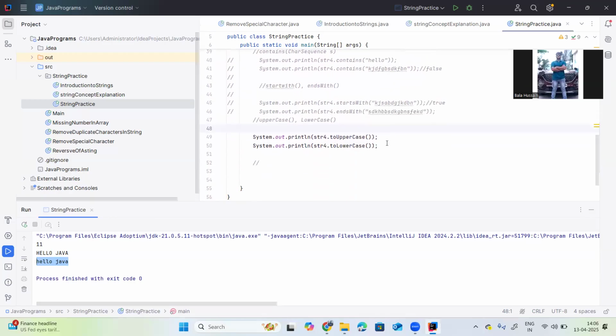Next, one more concept, the trim method. What does the trim method do? It removes the spaces from the leading and trailing ends. In the sense, if this is a string, for example, this is the string. One moment, I will show you.